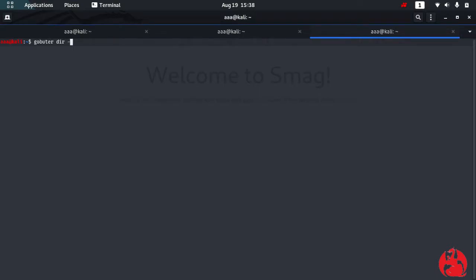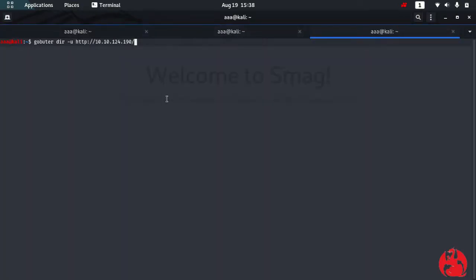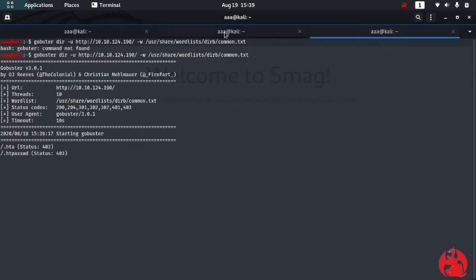gobuster dir -u, this is the URL, and -w wordlist is the common wordlist, which is /usr/share/wordlists/dirb/common.txt, and gobuster has started. Yep, now it has started and it's brute forcing for different types of directories.